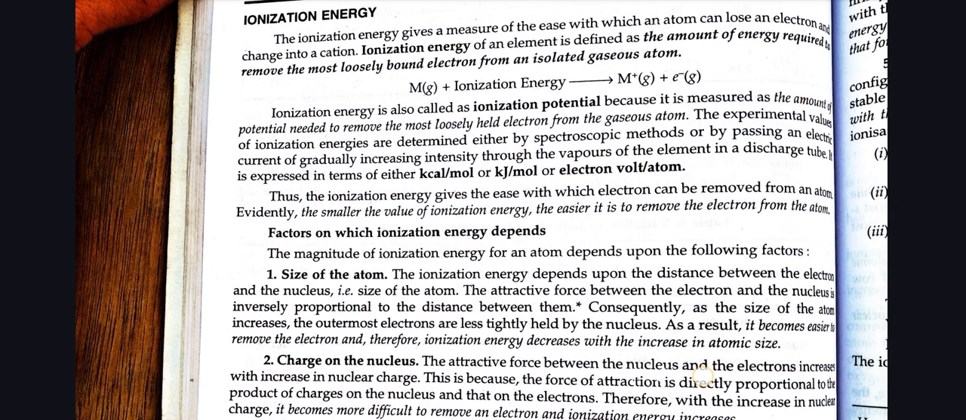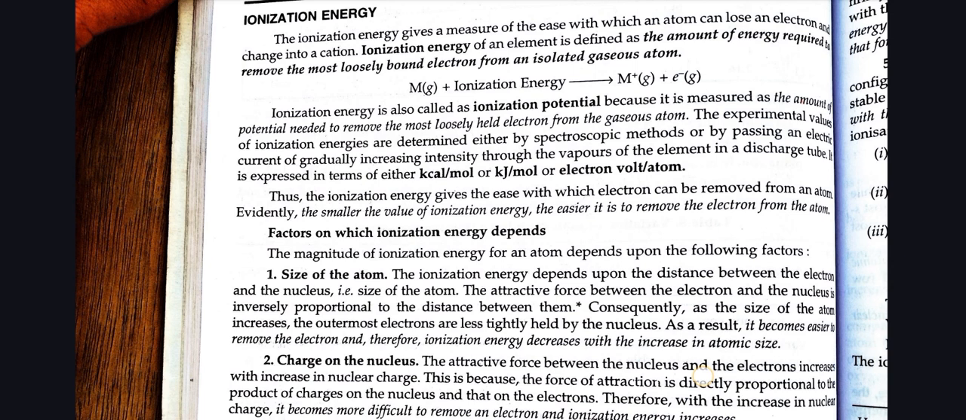The experimental values of ionization energies are determined either by spectroscopic methods or by passing an electric current of gradually increasing intensity through the various vapors of the elements in a discharge tube. It is expressed in terms of either kcal per mole, kilojoule per mole, or electron volt per atom. Thus, the ionization energy gives the ease with which an electron can be removed from an atom.